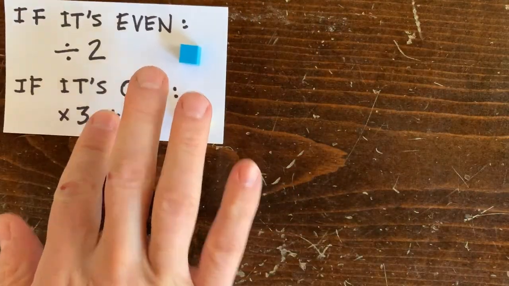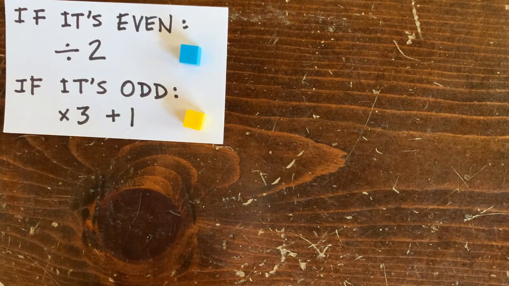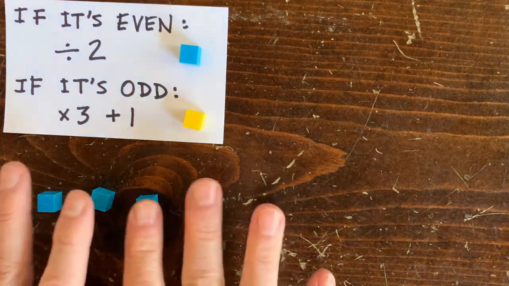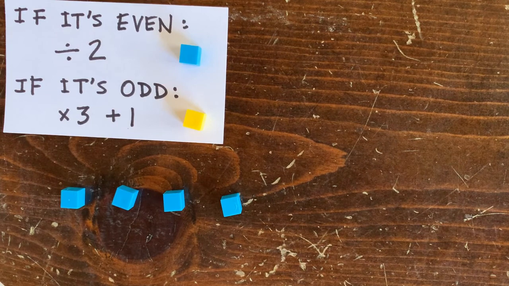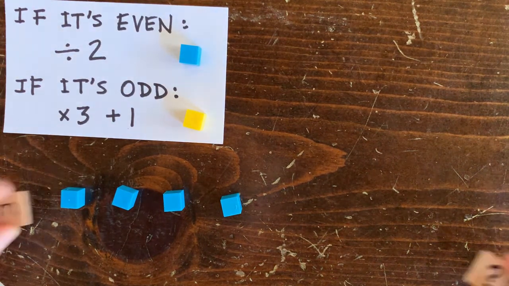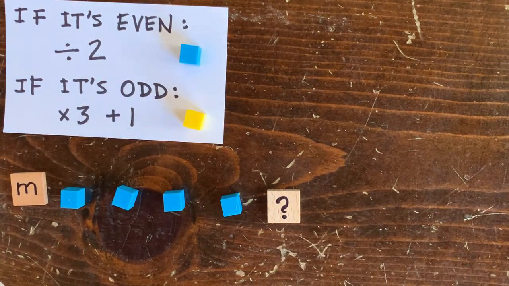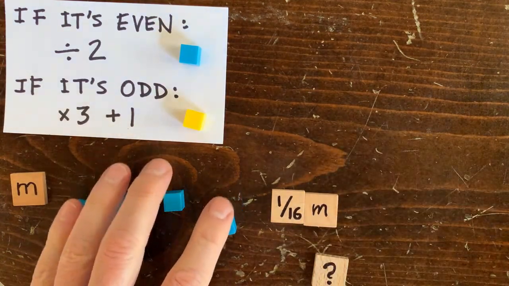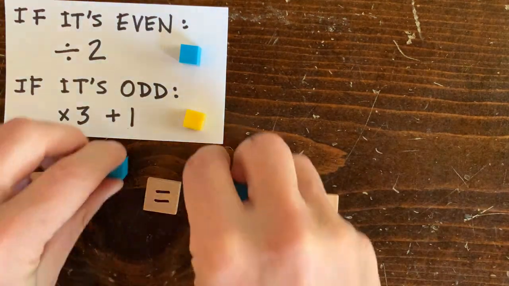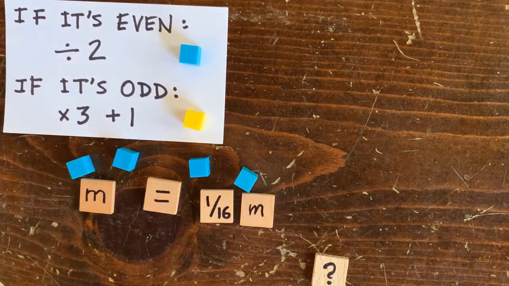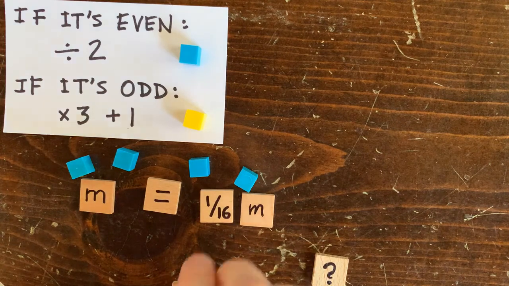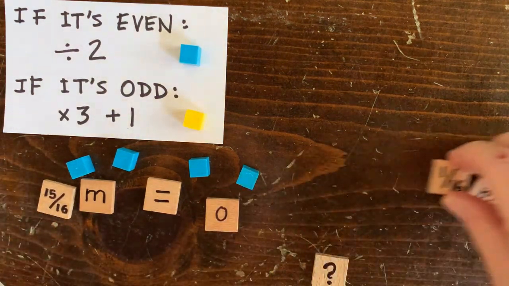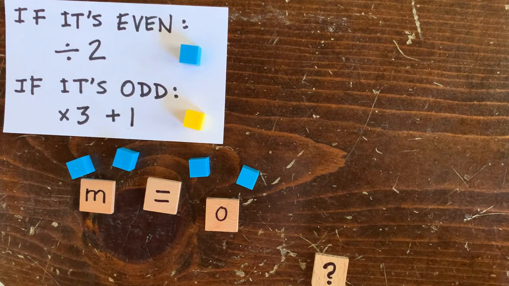First, imagine that we always cut numbers in half. We never do 3n+1. So we have an operation sequence like a half, followed by a half, then a half, then a half. So let's check to see if there's a loop of length 4. If we start with some number m and cut it in half 4 times, we'll wind up with 1/16 m. So to locate a loop, we can set m equal to 1/16 m and solve for m. So that's m minus 1/16 m equals 0, or 15/16 m equals 0. And the solution to that is m equals 0.